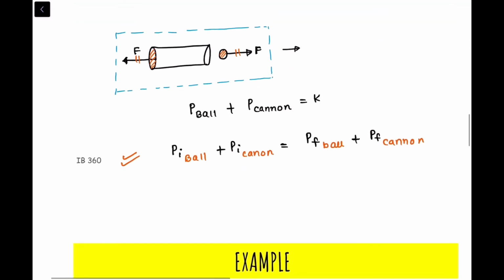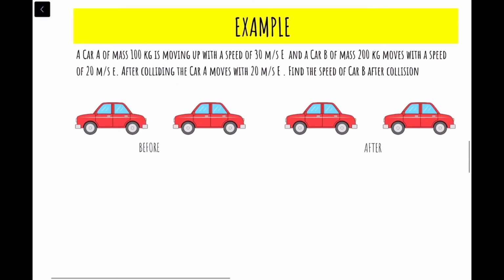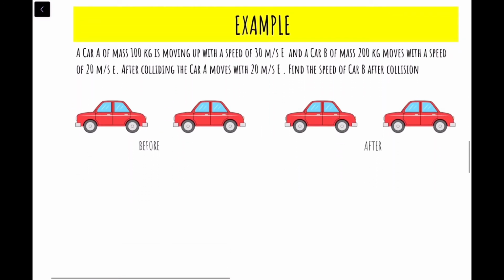Okay, so let's go to an example. Suppose there is a car of mass 100 kg. It's moving in this direction with a speed of 30 meters per second. Also there is a car of mass 200 kg, and it's moving in this direction with a speed of 20 meters per second.